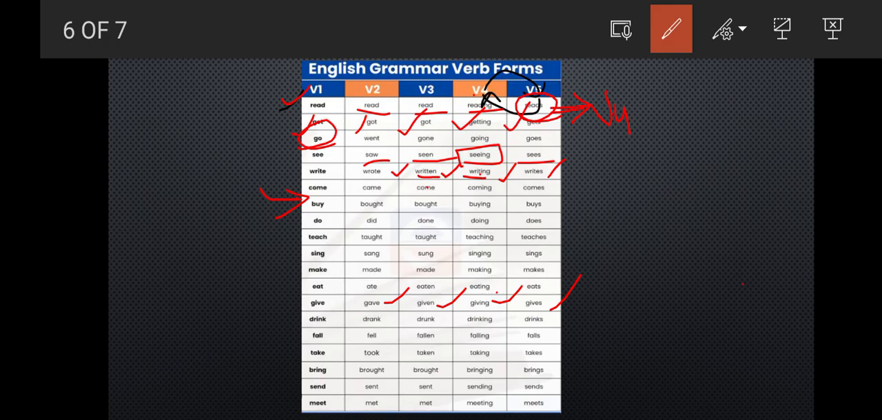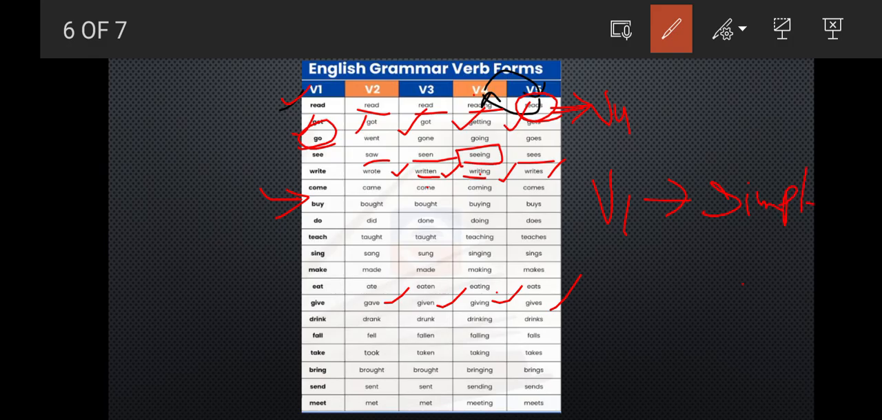So go with the drink. Okay, so drink, the simple form B1 will be drink, B2 will be drank, B3 will be drunk, and B4 will be drinks, and B5 will be drinking. Right? So next go for the fall. Same for the fall, it's fell, fallen, falls, falling. Okay, just for the B1 you need to write simple.